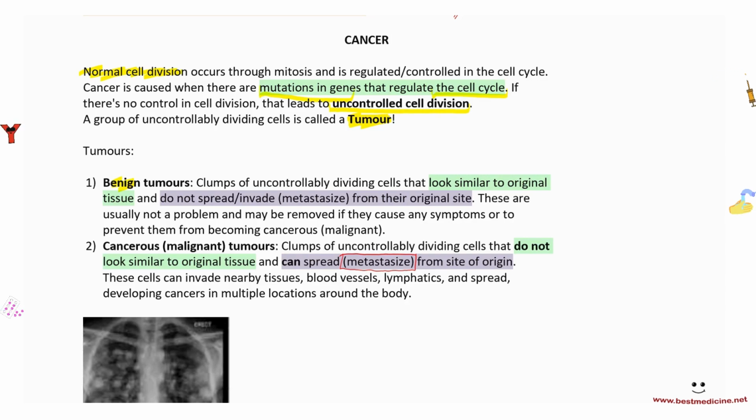And on a microscope, they do not look similar to original tissue. They're very well different than the original tissue. For example, if somebody has, let's say, skin cancer, then the skin cells are going to look very, very different than the normal skin cells, and their orientation as well.